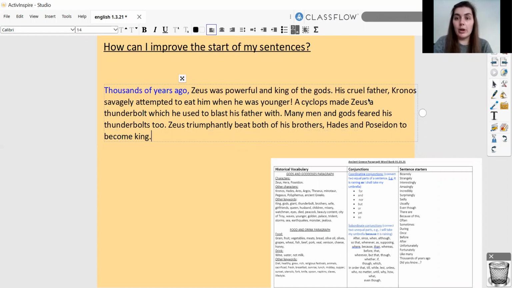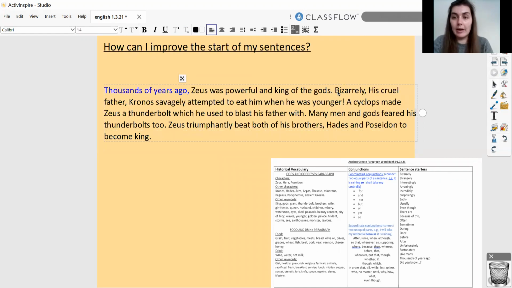His cruel father Kronos savagely attempted to eat him when he was younger. Now for this, I think the word bizarrely fits really well because it's quite bizarre that he would eat his children. So I would add in bizarrely, and I'm going to have to remember to remove my capital letter because it's not the start of the sentence anymore. Bizarrely, his cruel father Kronos savagely attempted to eat him when he was younger.